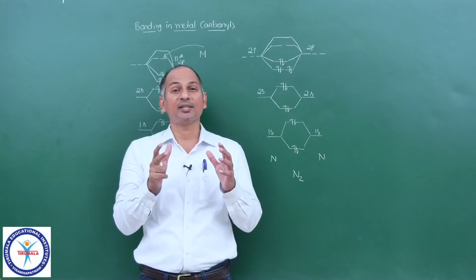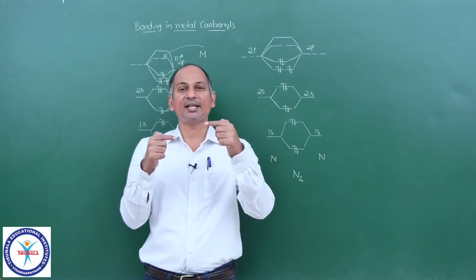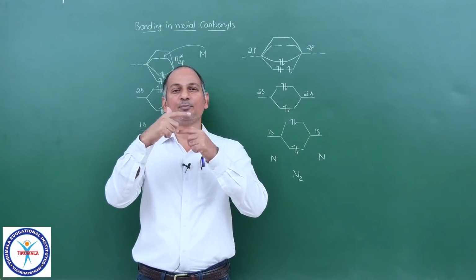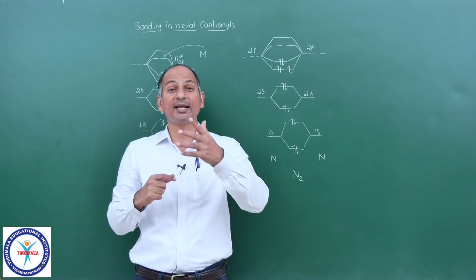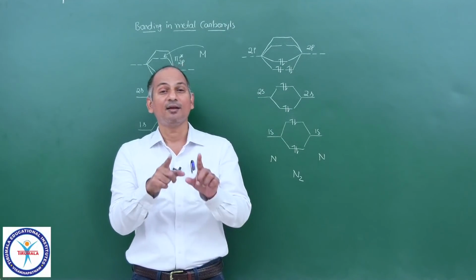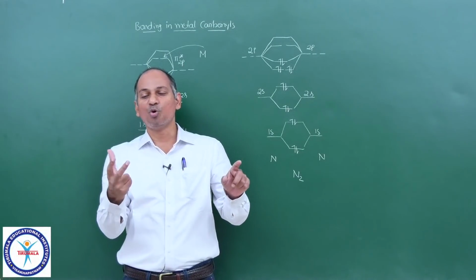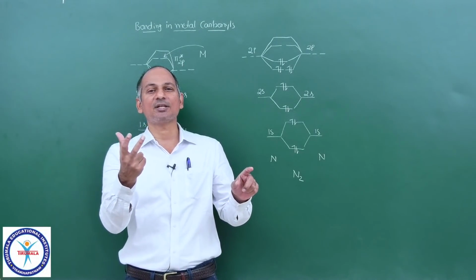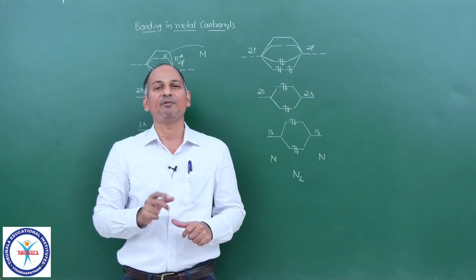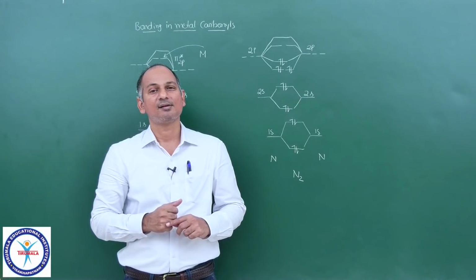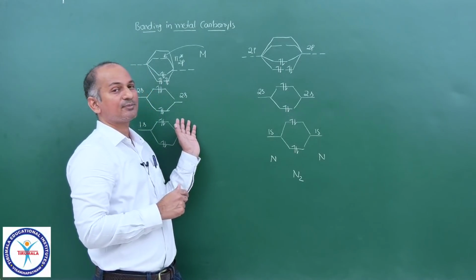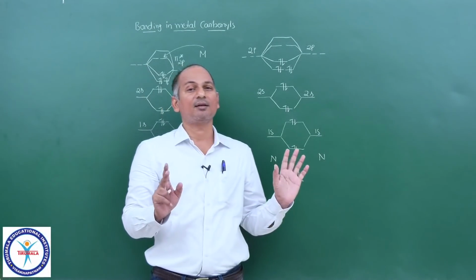In carbon monoxide, the bonding is a two-way synergic bond: sigma donation, pi acceptance. As a result, the metal-carbon bond becomes strong, and its bond order is greater than 1. But at the same time, the bond order in carbon monoxide decreases. It becomes weaker and weaker, and the bond length increases. The more the electron donating capacity of the metal, the lesser the bond order in carbon monoxide, but the more the bond order between metal and carbon. The same thing can be explained from molecular orbital theory also. This is all about metal carbonyls.